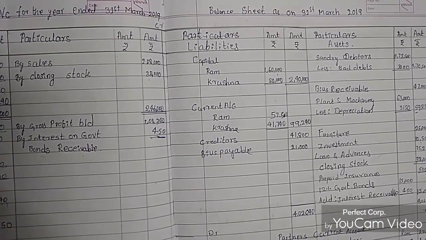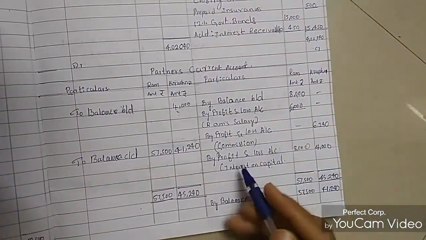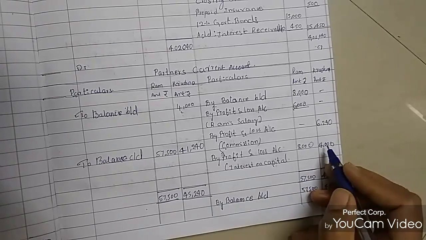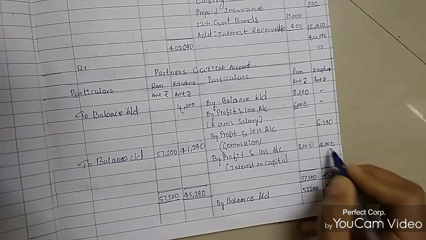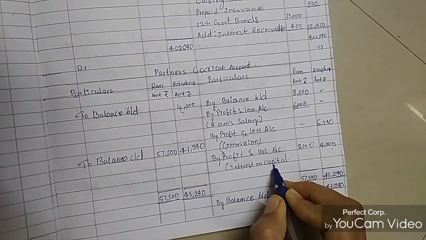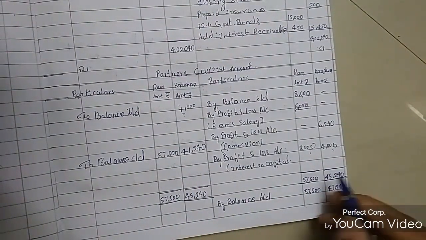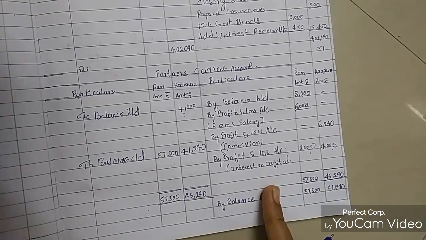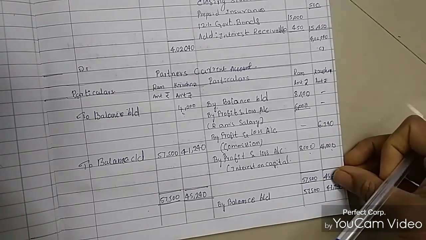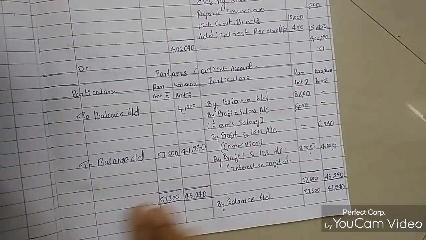So by profit and loss account, Ram's is 8,000 and Krishna's is 4,000 rupees. So this is the interest on capital that we have calculated. Then we need to balance both sides. We are calculating on the balance method. So 45,240 rupees and 57,500 rupees. The same amount will come here.